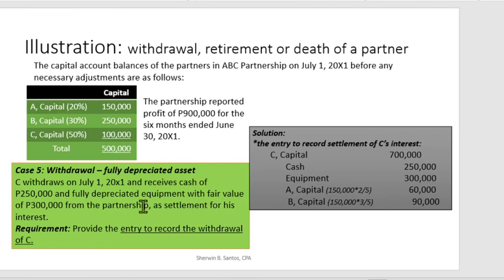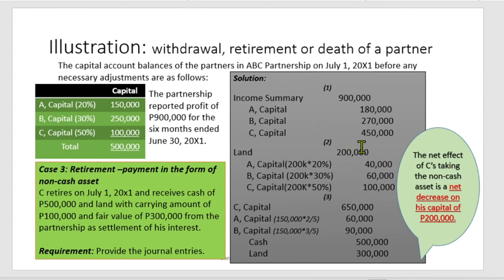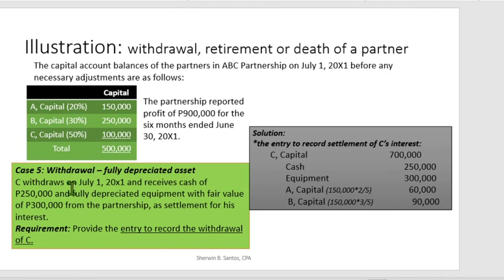So, kanina, 100 ang kanyang balance plus share in the profit na 900,000 is 450, plus the 100 plus 450 is 550. So, itong land, hindi pala ito kasama dahil ito ay case number 3. Okay, so 550 plus yung share niya dito sa fair value. 300,000 times 50% is 150. So, 550 plus 150 is 700,000. So, ito yung total capital interest ni C.